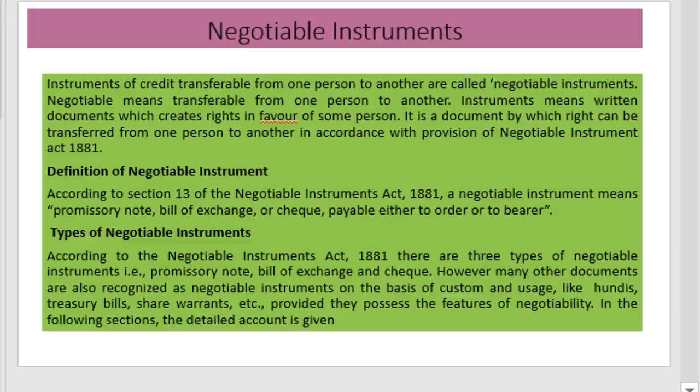And instruments means written documents which create rights in favor of someone. That is, an instrument means a written document which creates rights in favor of someone else. That is, the right of using that instrument is vested with some other person. It is a document by which a right can be transferred from one person to another in accordance with the provisions of the Negotiable Instruments Act 1881.